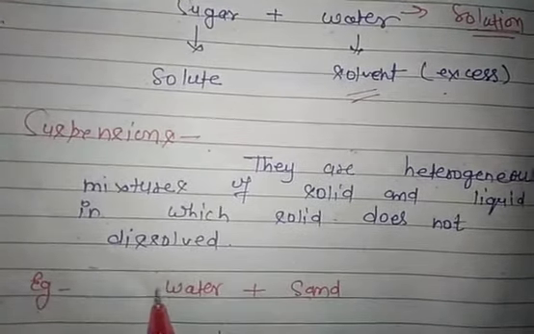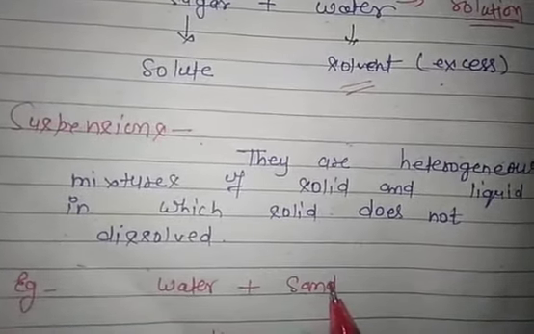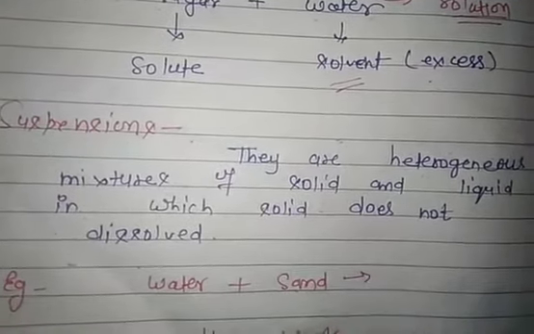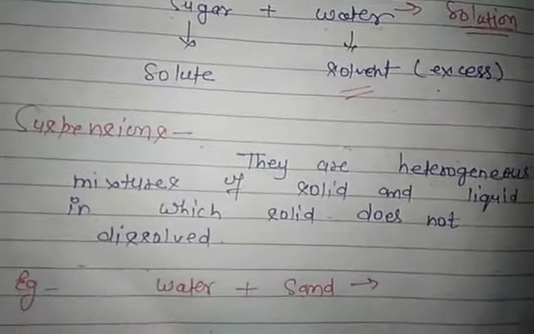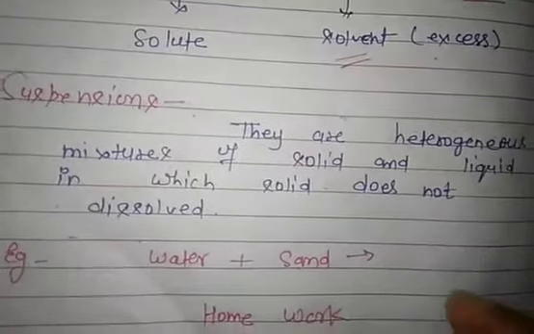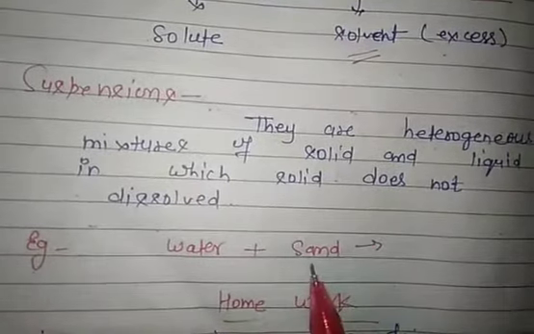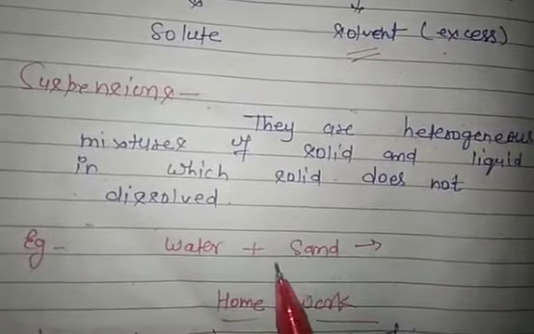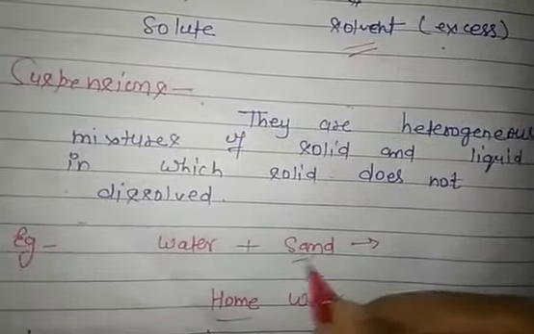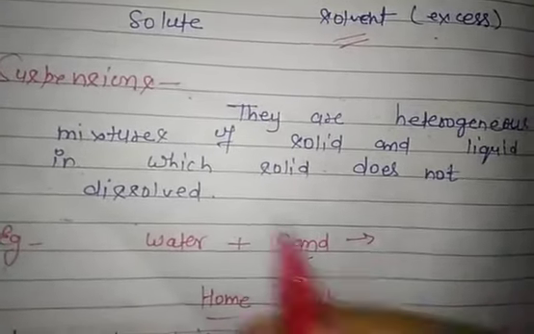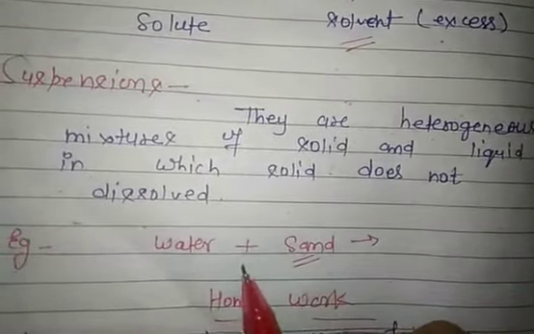For example, water and sand. They form a heterogeneous mixture. When we mix sand in water, we can see the sand with our naked eyes, and we can also separate the sand from the water.